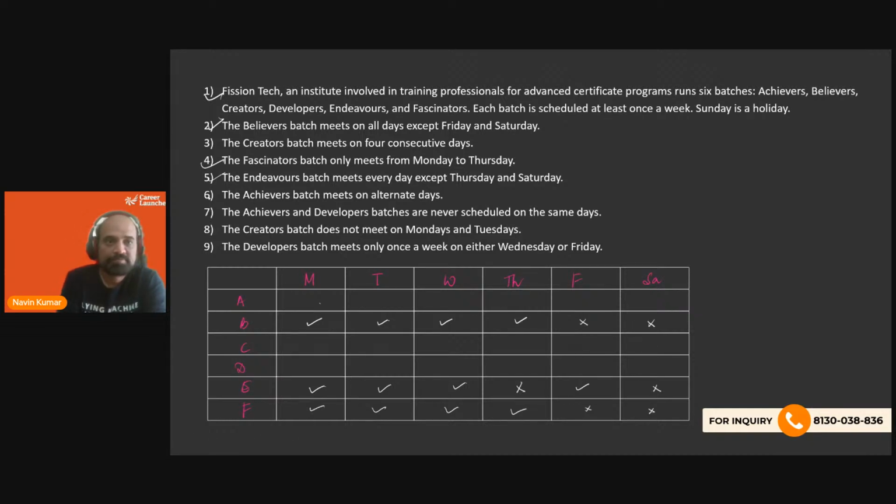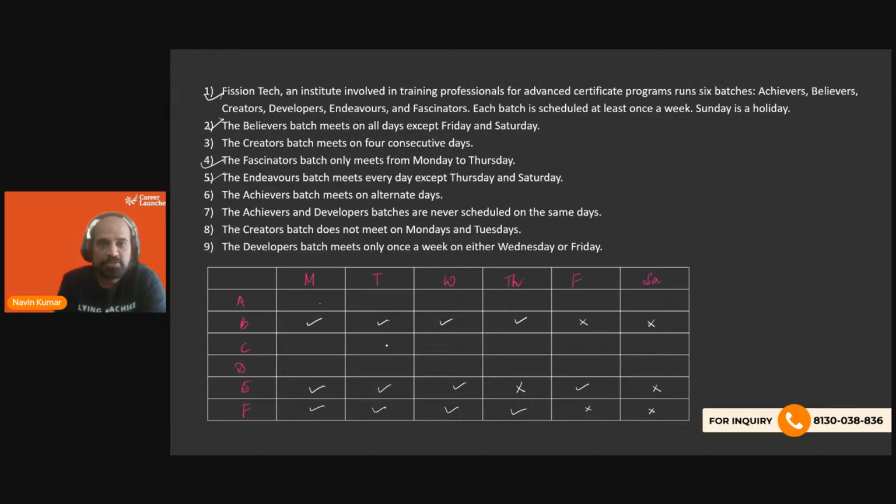We will leave it. The Achievers and Developers batches are never scheduled on the same days. So we have no idea about the Developers D batch as of now. We will leave that statement. The Creators batch does not meet on Mondays and Tuesdays.